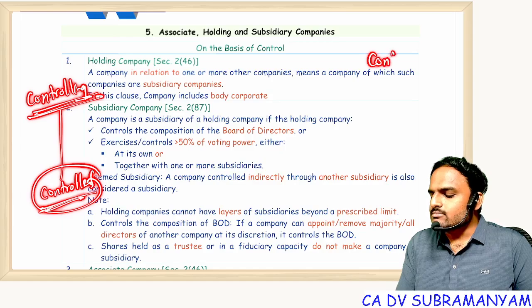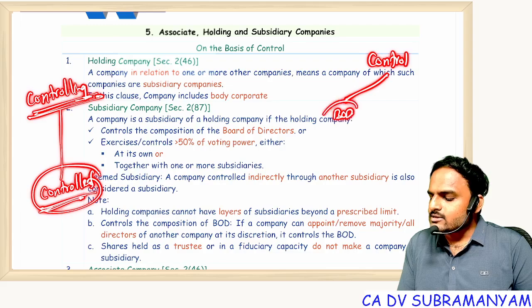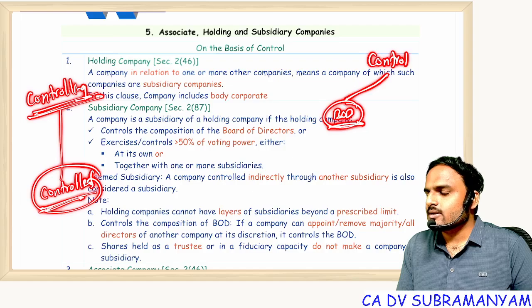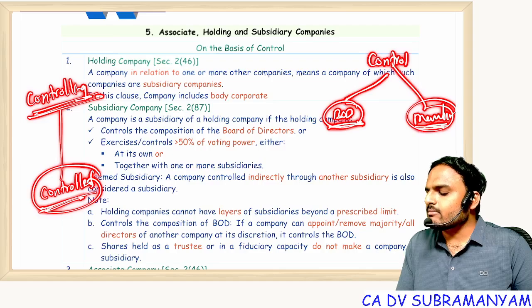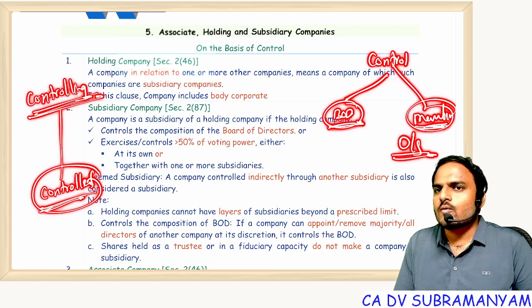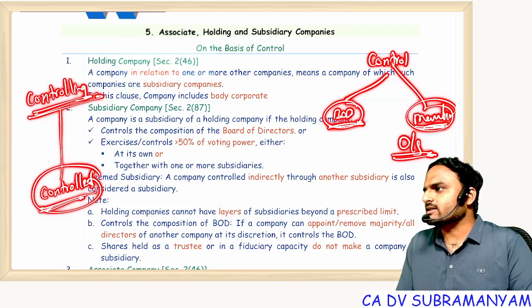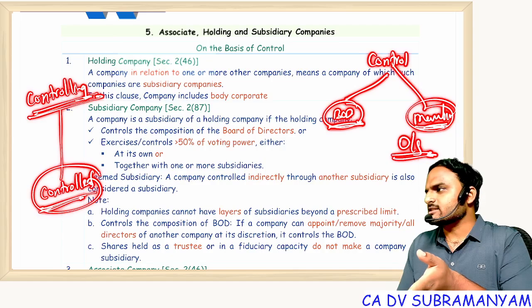Generally this control comes in two ways. One is, if the company's board of directors are listening to me, I will have control over day-to-day affairs. If I have membership rights, that means simply ownership rights, I will get control not over day-to-day operations, but over company activities. So, start this business or stop this business, like that.